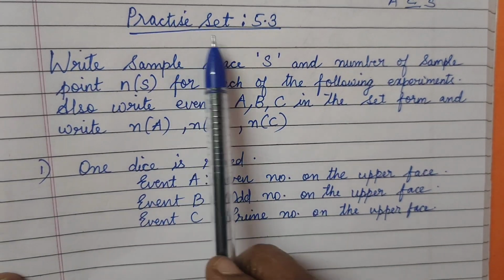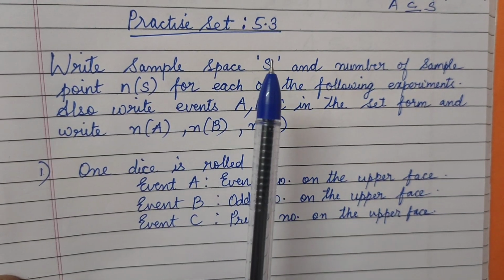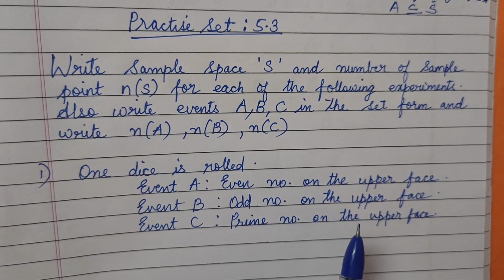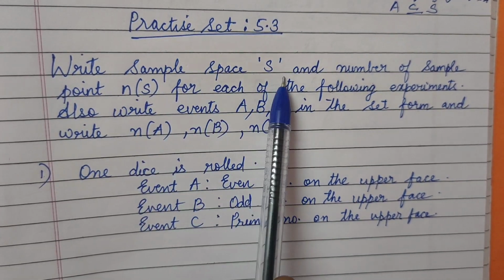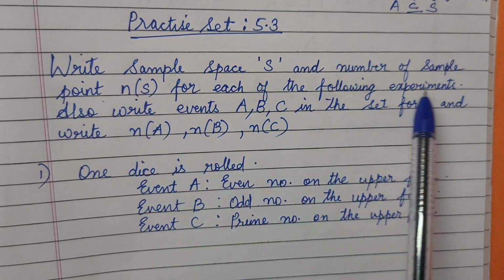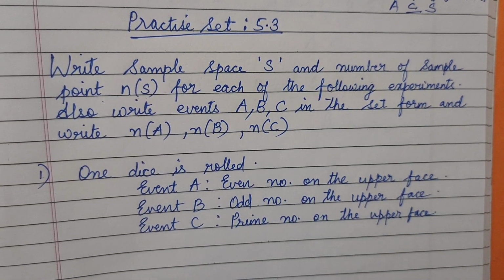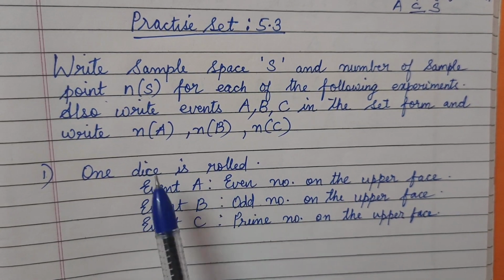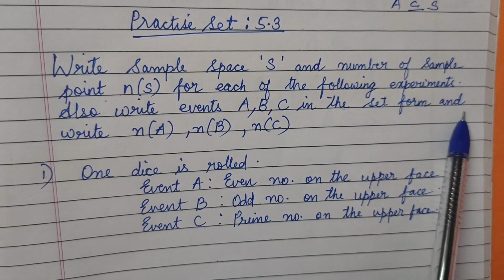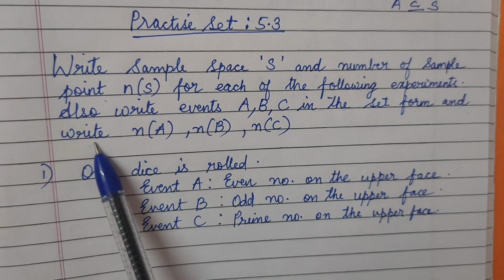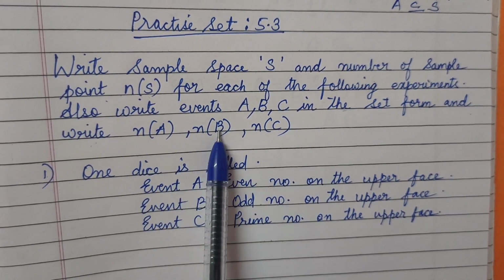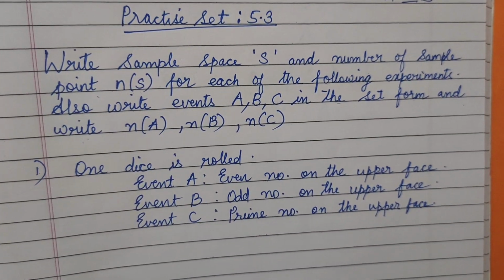Yes students, let's see practice set 5.3. So we learned about the event, and with this we will solve practice set 5.3. Write the sample space, that is S, and the number of sample points, that is n(S), for each of the following experiments. Certain random experiments are given for us, and from those we are going to find out. Also write events A, B, C in set form, and write n(A), that means how many sample points are there in event A, event B and event C. Yes, we can do it very easily.